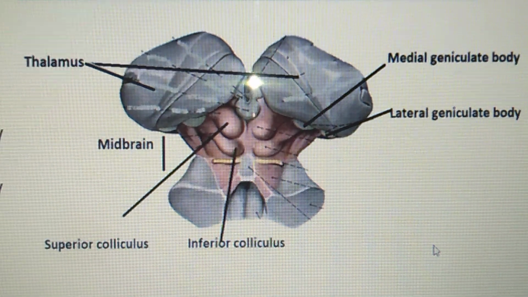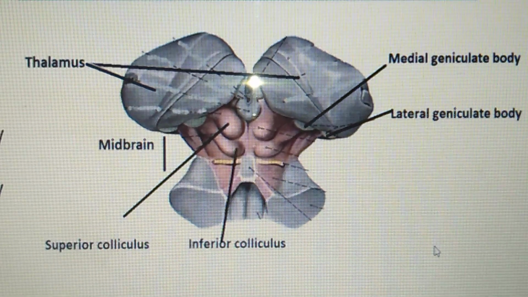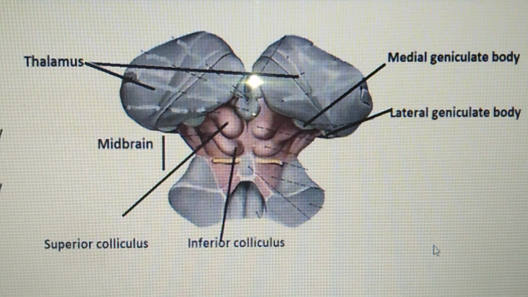Hello everyone. Today in this video we are going to learn about metathalamus, that is a part of thalamus only.